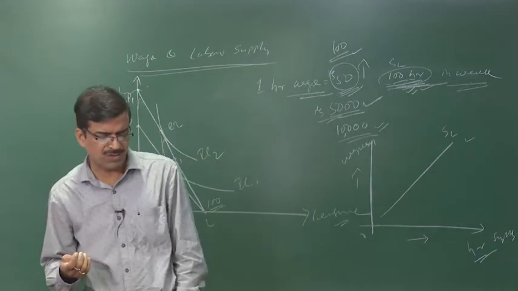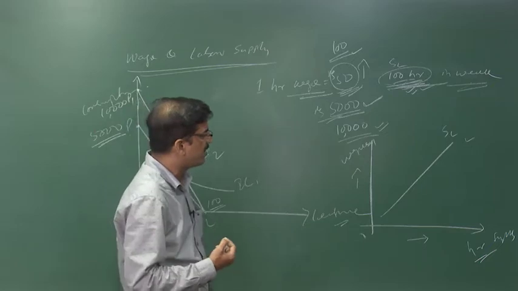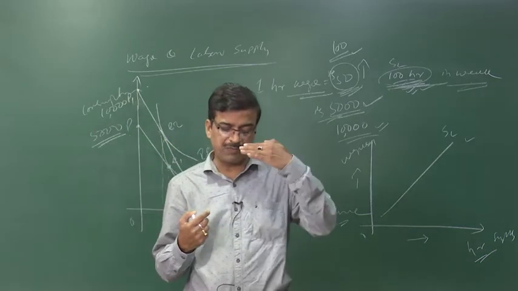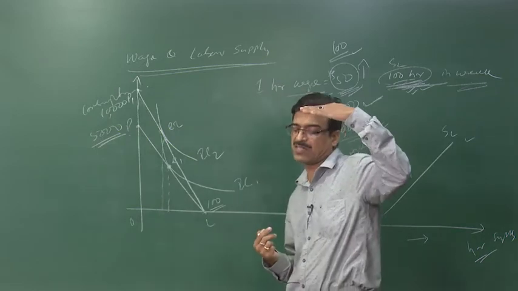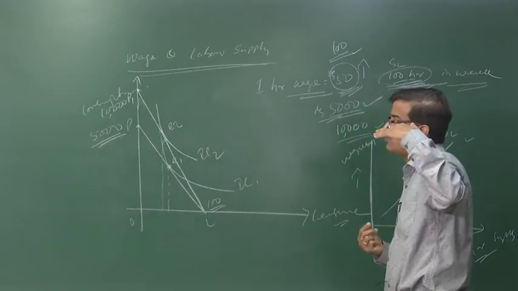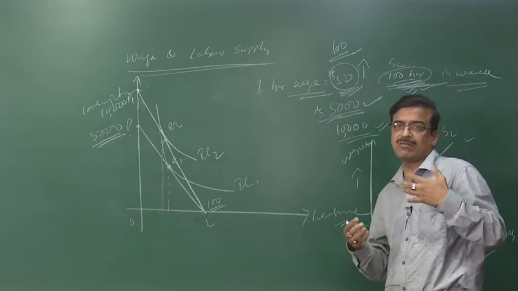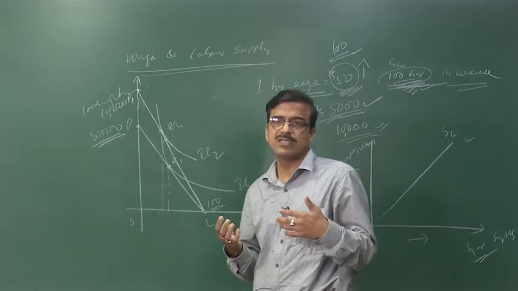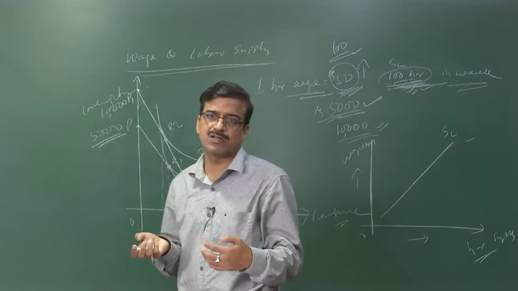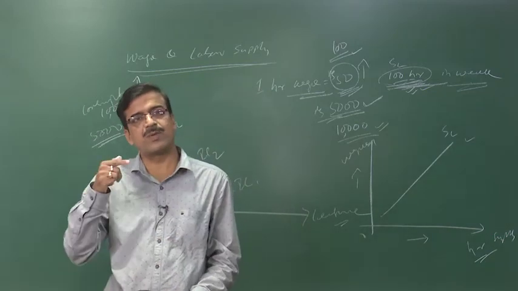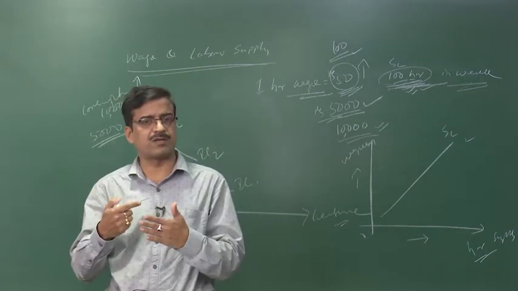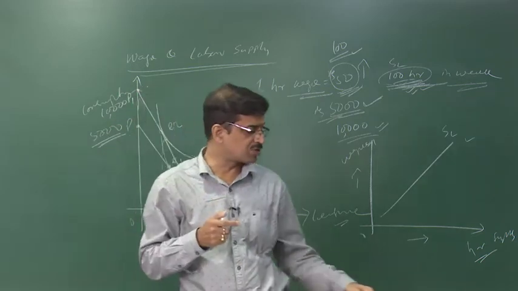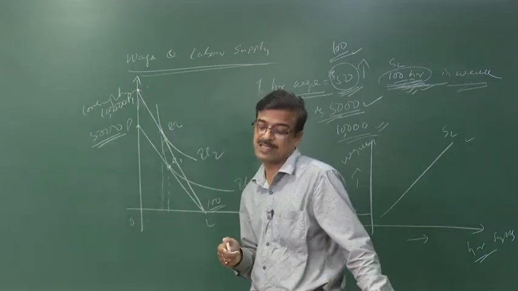It is not always to be takes place. After a certain level of wage rate, when the wage increases up to a certain extent, then he tries to consume more leisure instead of work. In that case the supply curve will be upward sloping, but after a point it will be backward bending, right. How is it? So we have to show it to you in the second case.